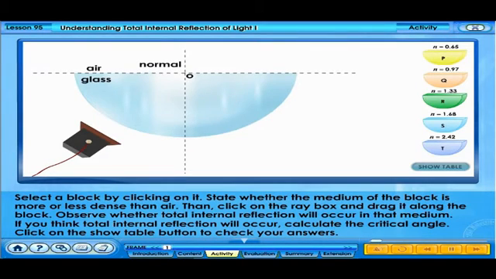Select a block by clicking on it. State whether the medium of the block is more or less dense than air. Then click on the ray box and drag it along the block. Observe whether total internal reflection will occur in that medium. If you think total internal reflection will occur, calculate the critical angle. Click on the Show Table button to check your answer.